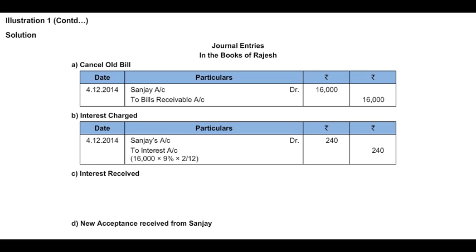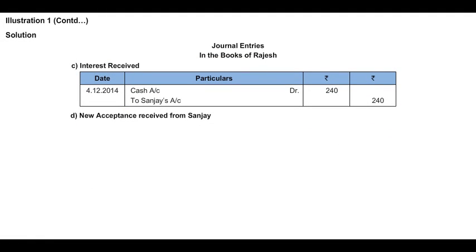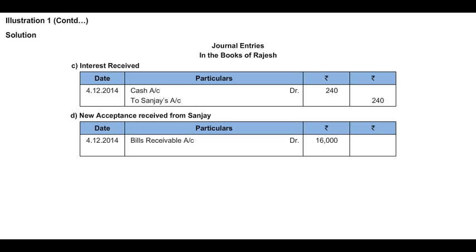Now this interest is to be paid immediately in cash. So next entry, interest received, that is cash account debit to Sanjay's account, because Sanjay is the giver of this money. So cash account debit to Sanjay's account, interest of 240. Now for the balance, he is ready to accept the fresh bill. So for the balance amount, he will accept the fresh bill. So for that, the fourth entry, new acceptance received from Sanjay on the same date, that is bills receivable account debit 16,000 to Sanjay's account. This will be the new bills receivable which has come into existence on 4th December 2014.